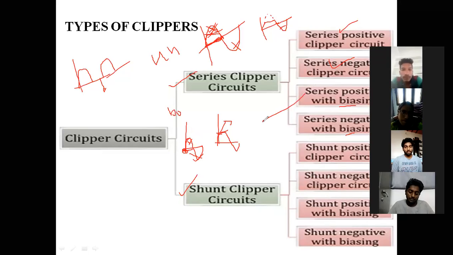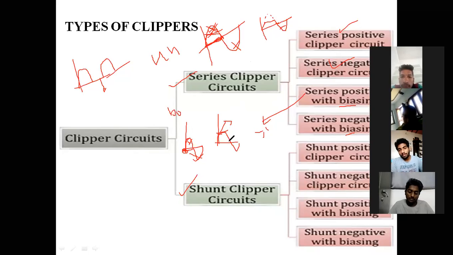Again, in biasing you may find positive biasing voltage and negative biasing voltage. It is further divided into two types: positive biasing and negative biasing. Here also positive biasing and negative biasing. Series positive clipper with positive biasing voltage, series positive clipper with negative biasing voltage. I didn't mention all of them in the diagram. Simply keep in mind that we are going to use the reference voltage. Without reference voltage, series clipper, positive waveform and negative waveform: which waveform we are going to cut. These points you have to remember.